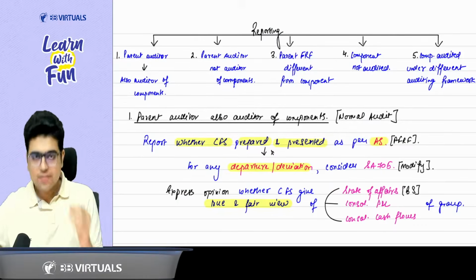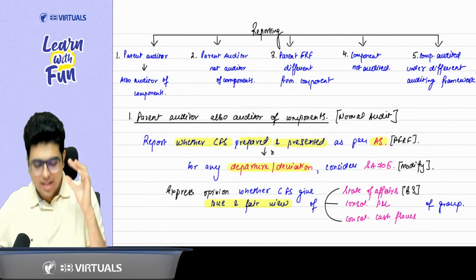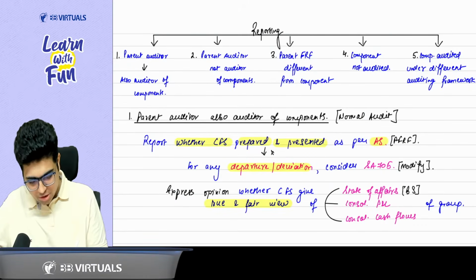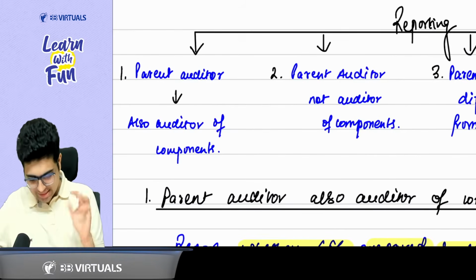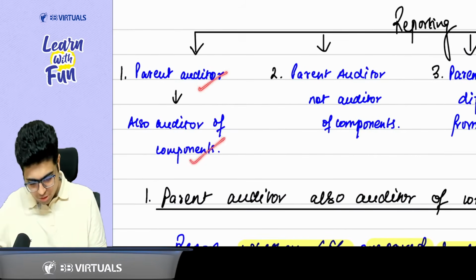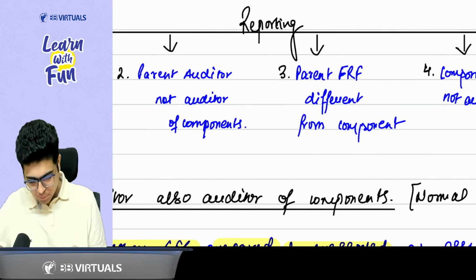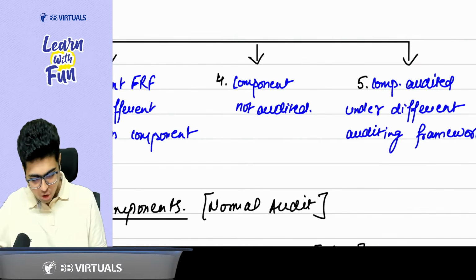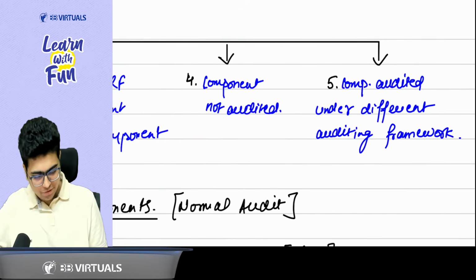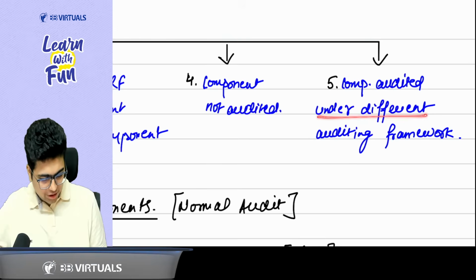Now, sir, let's begin with the revision part of the last part of this chapter, which talks about reporting. In the reporting, we have 5 special cases. Case number 1, parent auditor, also the auditor of components. Case number 2, parent auditor, not the auditor of components. Case 3, parent FRF different from the component. Case 4, component not audited. And case number 5, component audited under a different auditing framework.